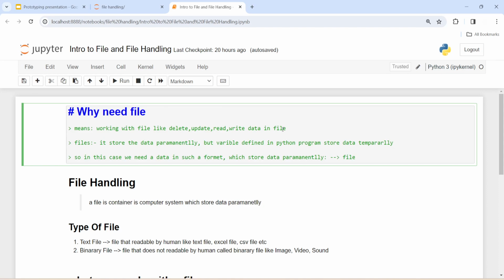So file handling is nothing but deleting, updating, reading and writing data in a file. Now I think you understood what file handling actually is.